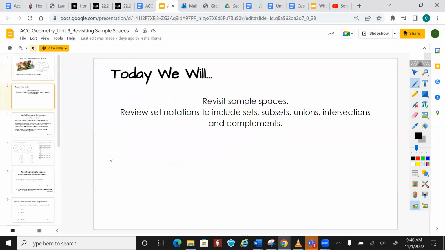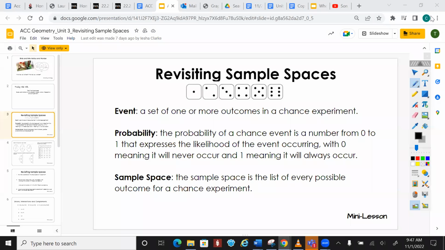On your paper, I would title this: sample space, sets, subsets, and you can just stop right there. Sample space, it's up on the board. An event is a set of one or more outcomes in a chance experiment. The probability of a chance event is a number from 0 to 1 that expresses the likelihood of an event occurring, with 0 meaning it's not ever going to happen and 1 meaning it will always happen.